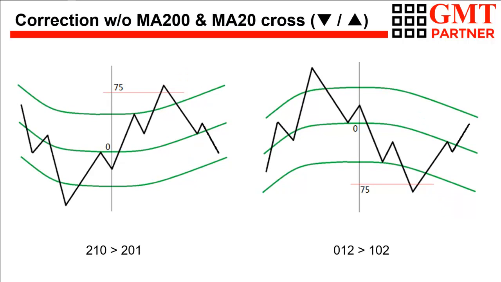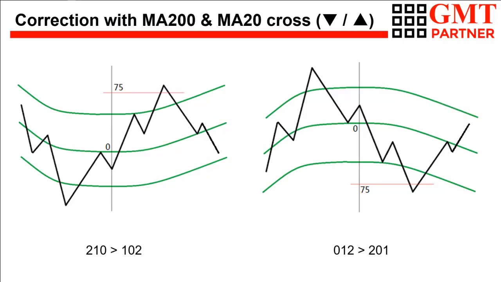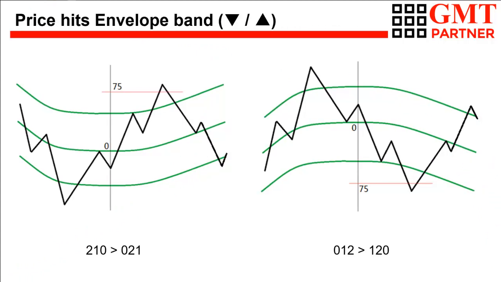After the formation of a correction that reaches the X or Y zone in the absence of a confirmed dead cross signal, the balance of power changes from 210 to 201. After the formation of a confirmed dead cross signal, the balance of power becomes equal to 102. During the correction that reaches the lower band of the envelope, the balance of power changes to 0 to 1.